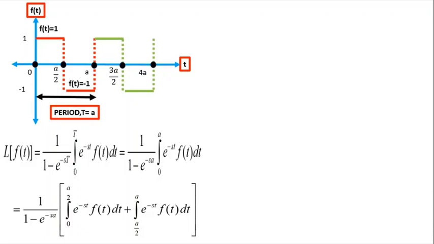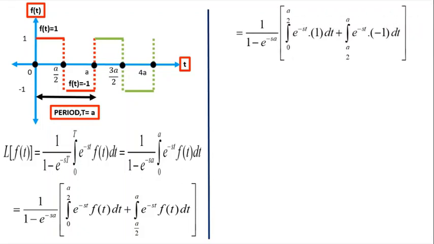Look into the diagram where you will know that under the limit 0 to a by 2, f of t value is 1, and under the limit a by 2 to a, the f of t value is minus 1. So when we substitute it, we get 1 divided by 1 minus e power minus sa, integral 0 to a by 2 e power minus st times 1 dt plus integral a by 2 to a e power minus st times minus 1 dt.